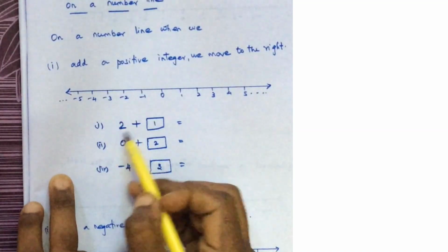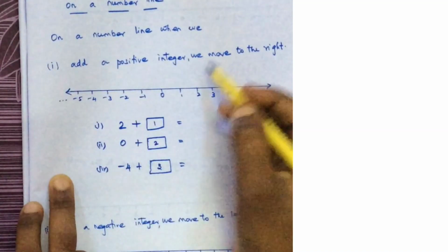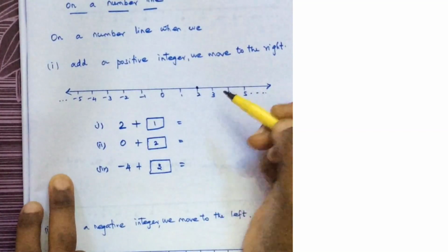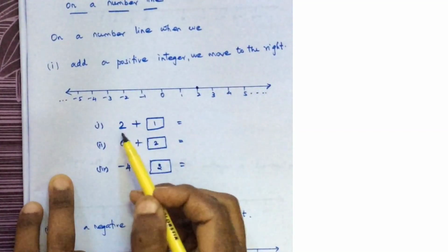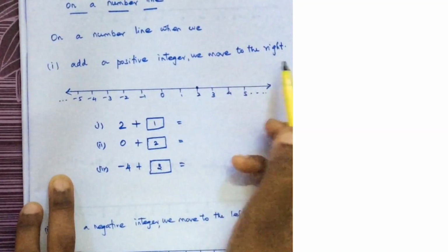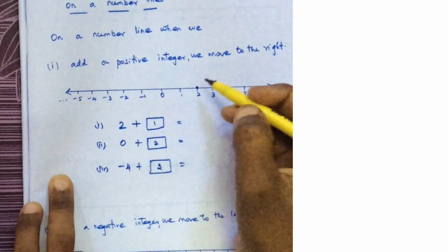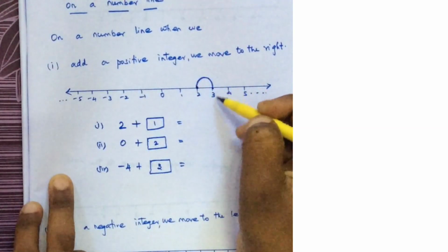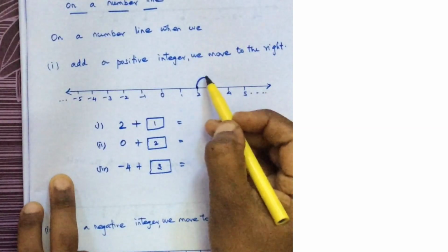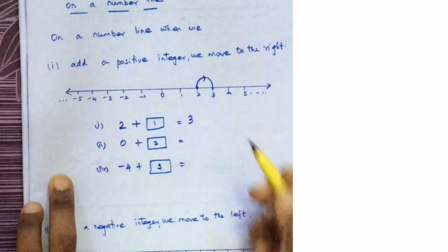We have to start from this number 2. To this 2, I am adding a positive integer, so we have to move right. Here it is 2. I am adding 1, so I have to do only one jump, which is 3. I am moving to the right. So the answer is 3.